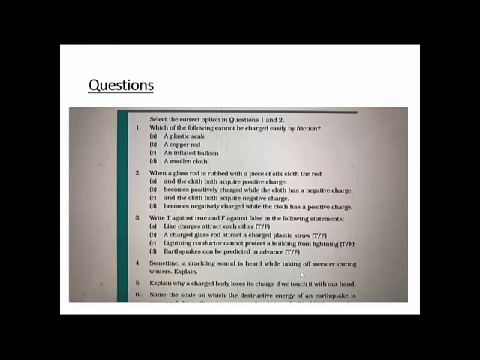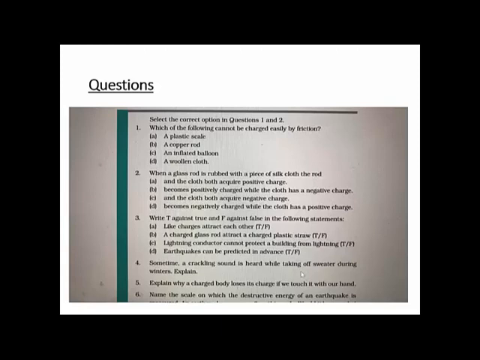So the first question, which of the following cannot be charged by friction? A plastic scale, a copper rod, an inflated balloon, and woolen cloth. A copper rod, obviously, you cannot charge by friction. Rest all things, balloon and woolen cloth, can be charged, but a copper rod cannot be charged just by rubbing it or by friction.